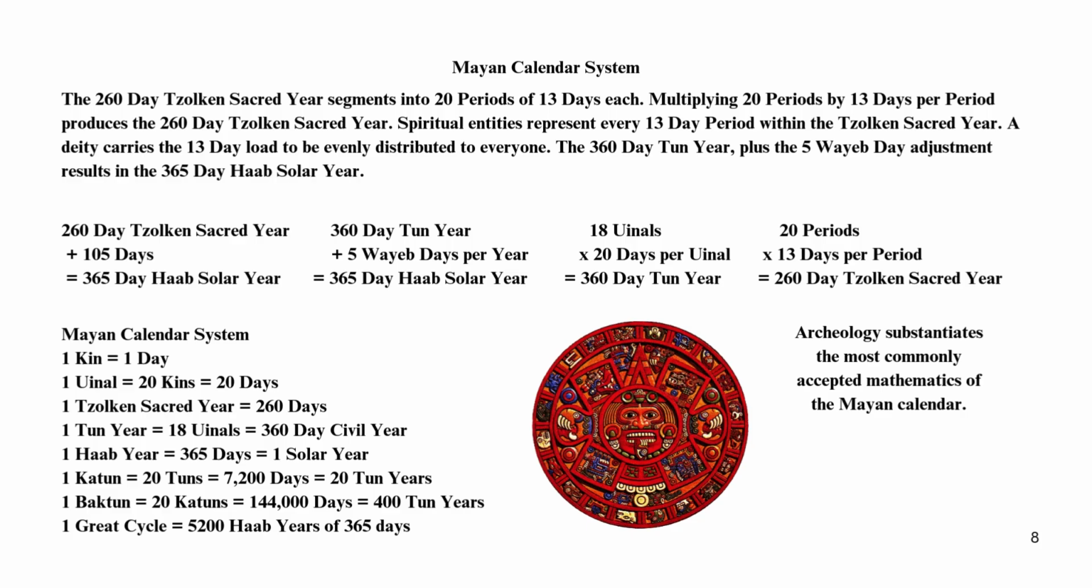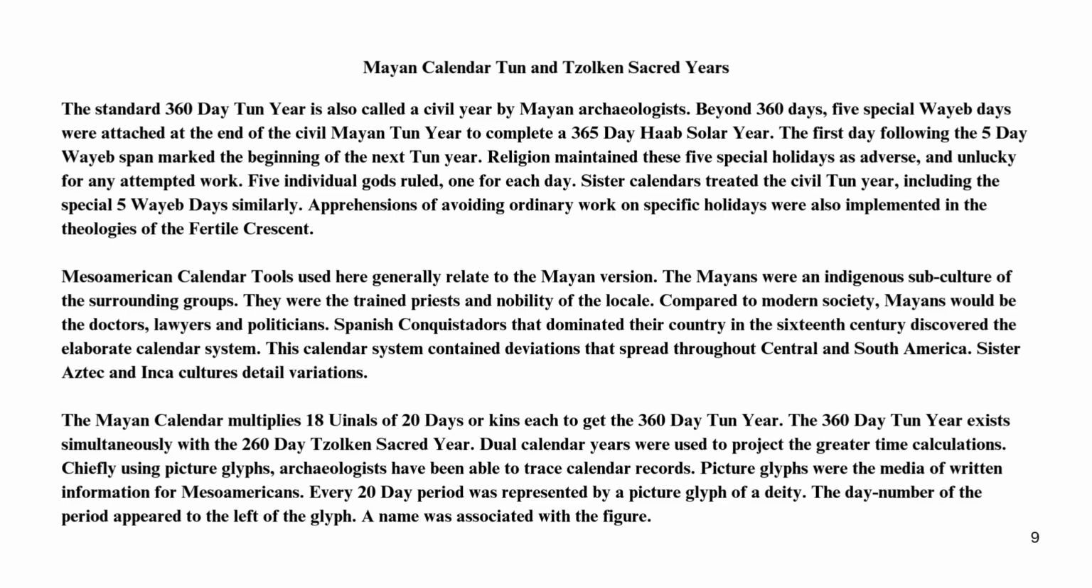Archaeology substantiates the most commonly accepted mathematics of the Mayan calendar. Mayan calendar ton and Tzolk'in sacred years. The standard 360-day ton year is also called a civil year by Mayan archaeologists. Beyond 360 days, 5 special Wayib days were attached at the end of the civil Mayan Tun year to complete a 365-day HoH solar year. The first day following the 5-day Wayib span marked the beginning of the next Tun year. Religion maintained these 5 special holidays as adverse and unlucky for any attempted work. 5 individual gods ruled, 1 for each day.